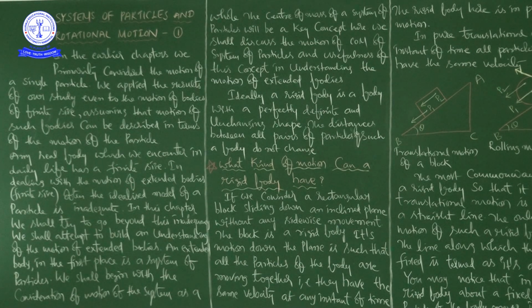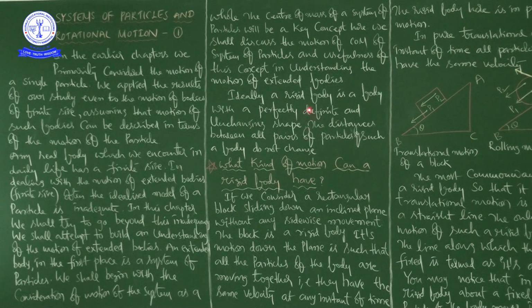Next, ideally a rigid body is a body with a perfectly definite and unchanging shape. The distances between all pairs of particles of such a body do not change.